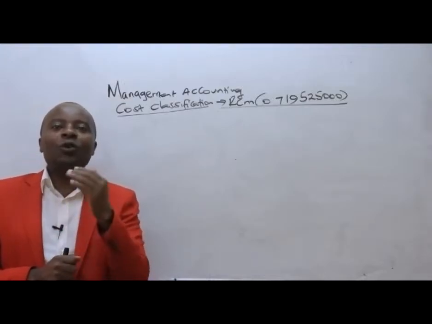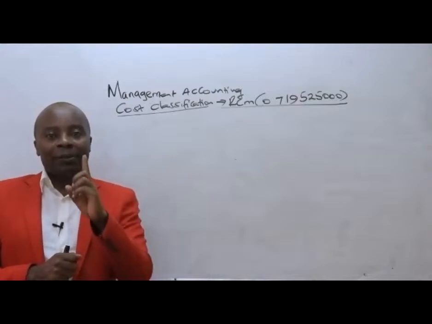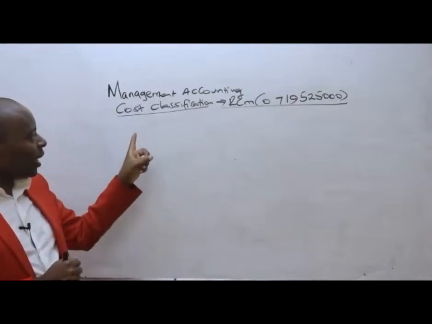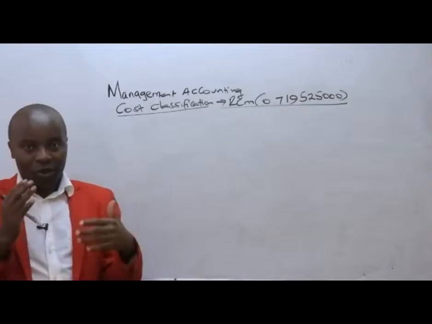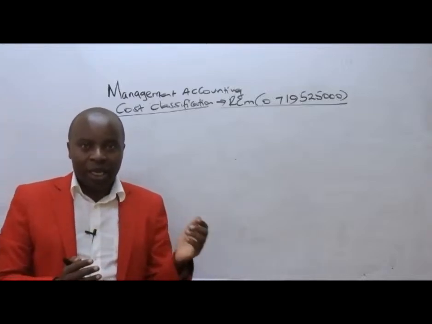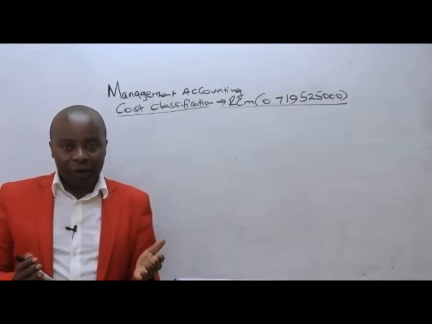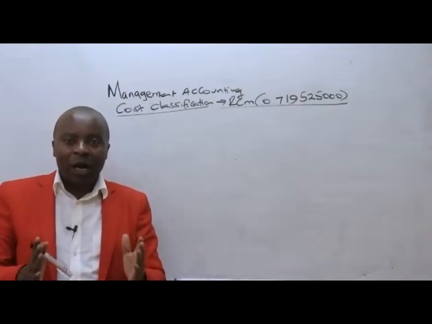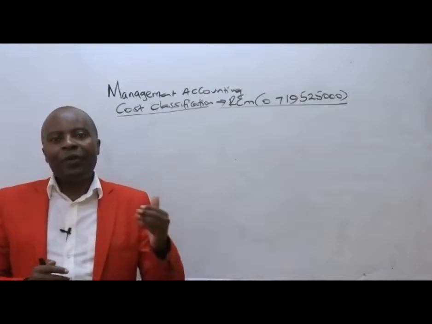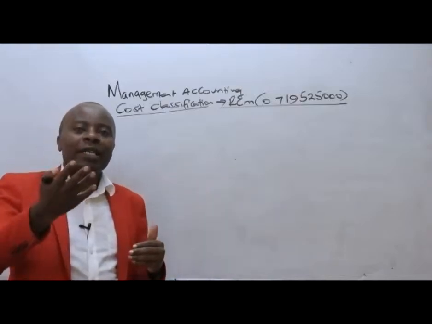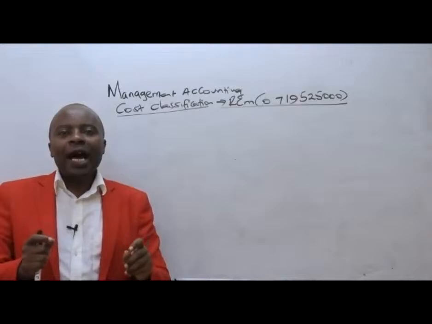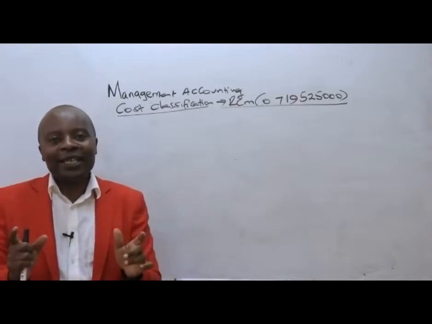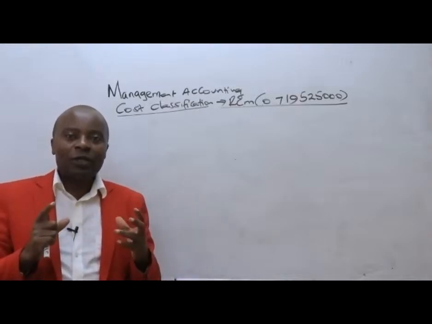And for you to be able to ascertain and peg proper cost to your product, ladies and gentlemen, at the end of the day, you as a management accountant must appreciate this concept of cost classification. You must know, how do we classify these costs? Which costs, for example, are controllable? Which costs do we have powers over? Which costs will be varying as the output varies? How do we handle the fixed costs, which basically are our shutdown costs?